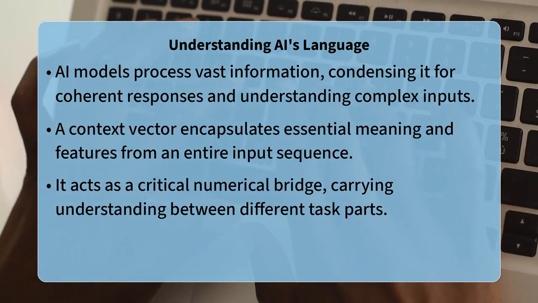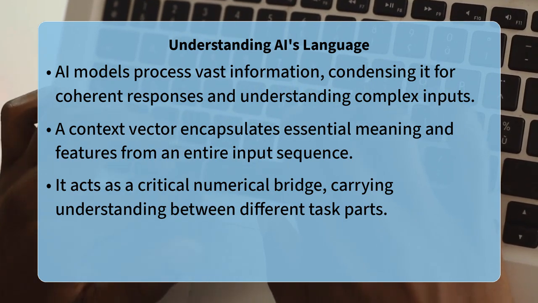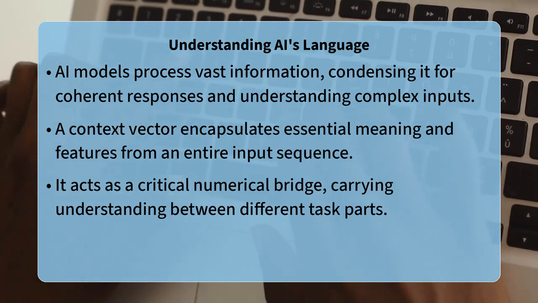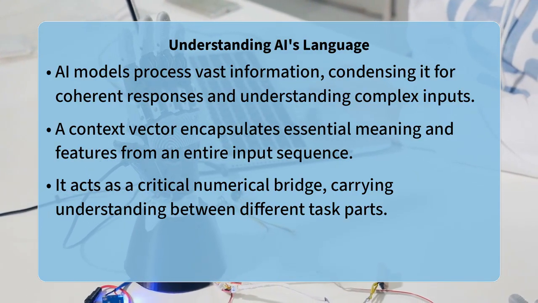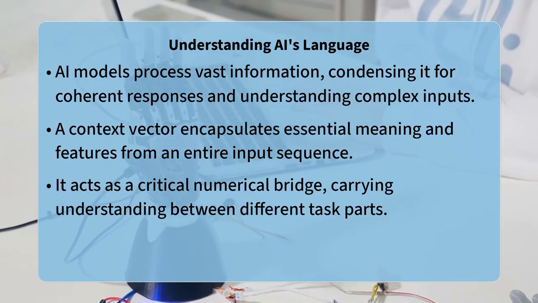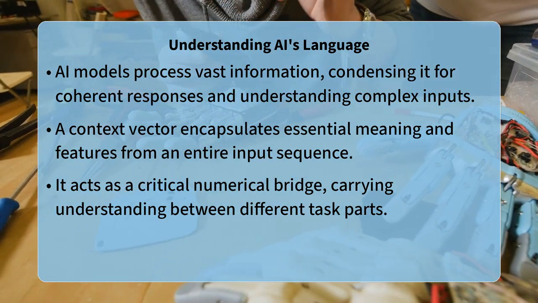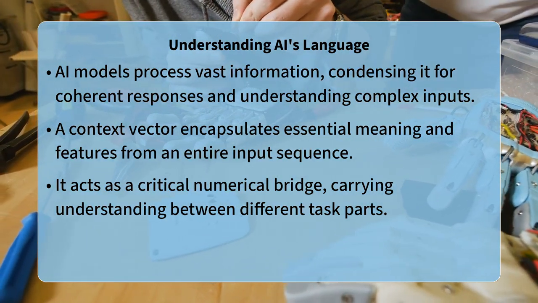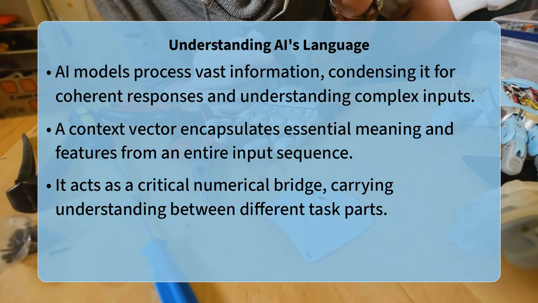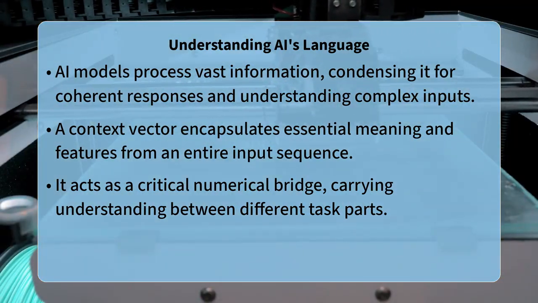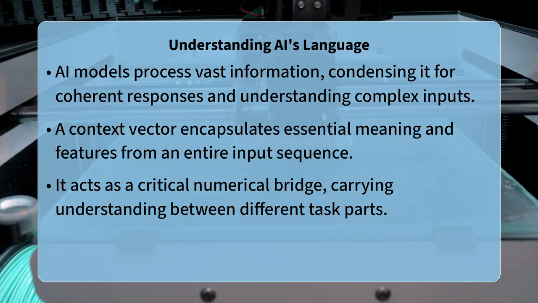It feels a bit like magic when they process a vast amount of information and distill it down to its core essence. At its heart, a context vector conveys a dense, fixed-size numerical representation that encapsulates the essential meaning and relevant features of an entire input sequence. This allows neural networks to effectively carry forward a comprehensive understanding from one part of a task to another, serving as a critical bridge of information.